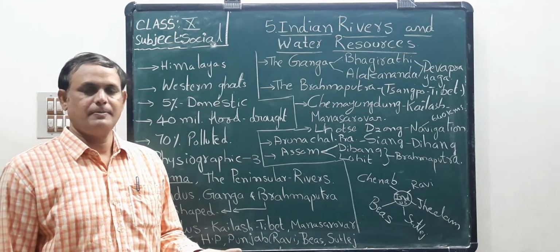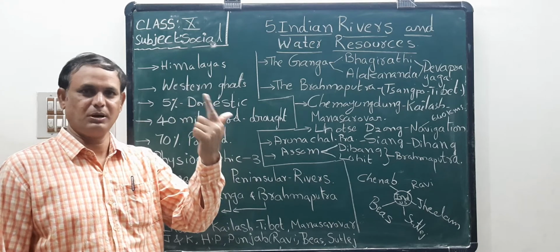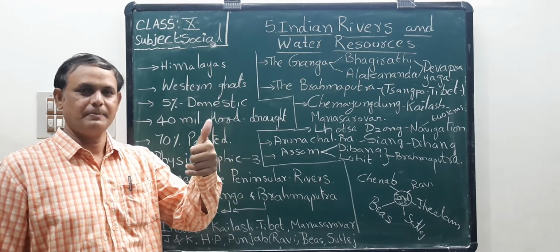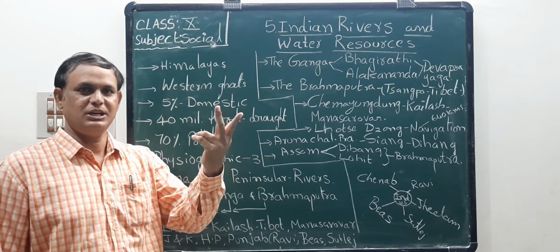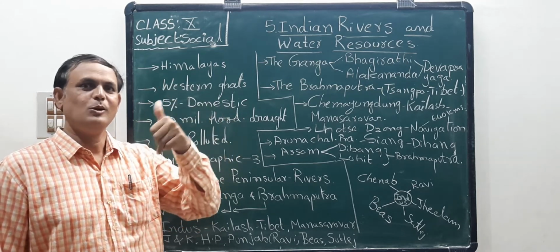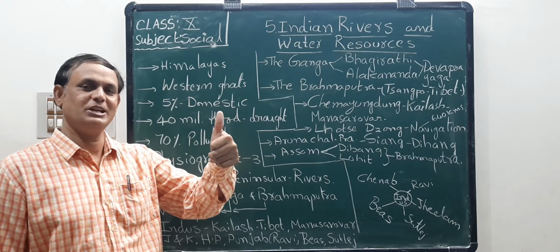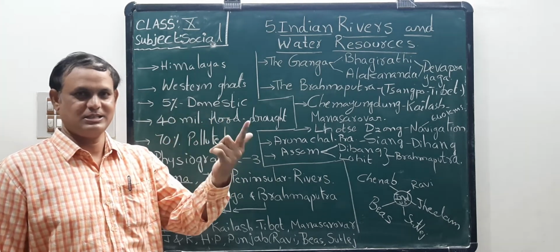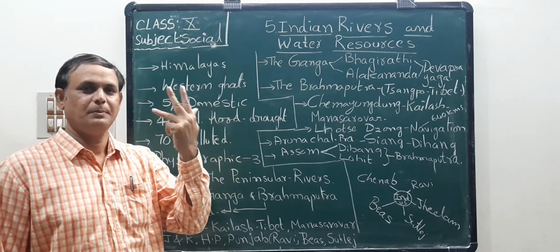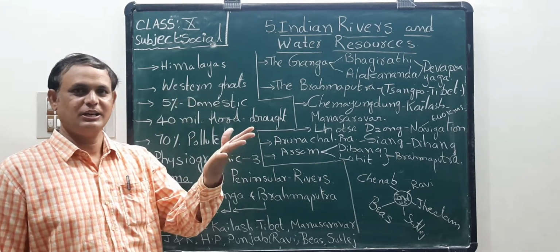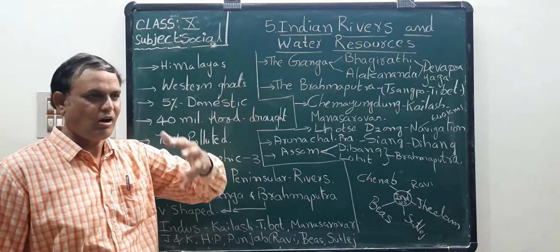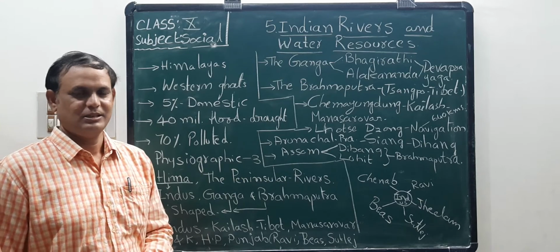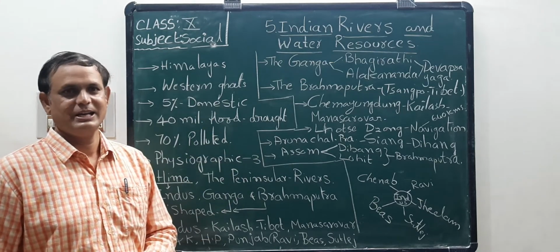In our India, Ganga, Brahmaputra, Indus, Narmada, Tapati, Mahi, Sabarmati, Luni, Godavari, Krishna, Kaveri, Penna, Mahanadi. Understood? All these rivers are flowing in our country.